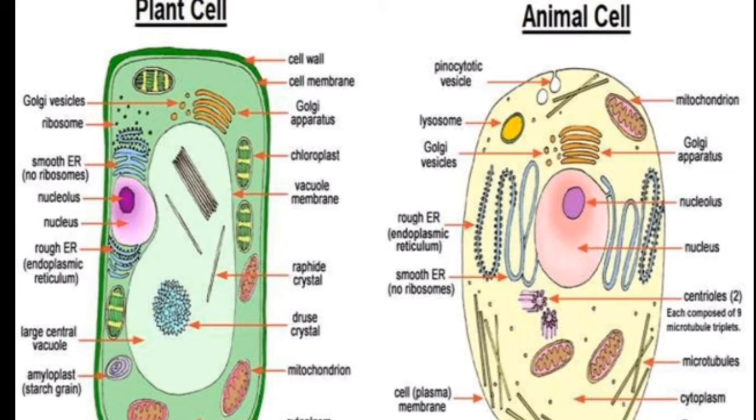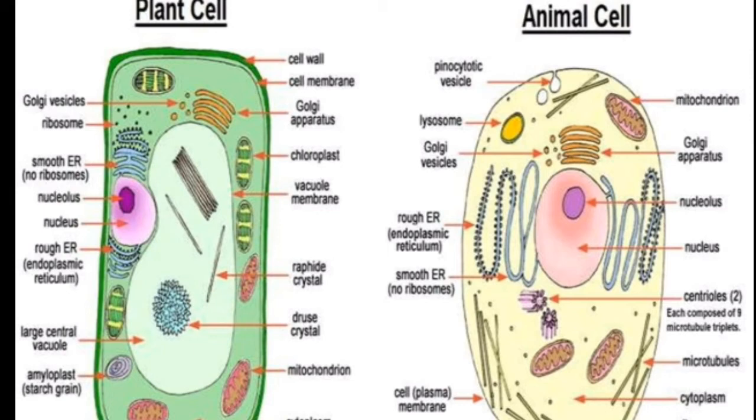Many of us have the question: why is the cell wall present only in plant cells? Yes, as we all know, plants cannot move around and are stable in one place. For that reason, they have to resist the hard wind, the sun rays and so many natural calamities. So by nature, the cell wall is present only in plant cells in order to give extra protection to the plant cells.